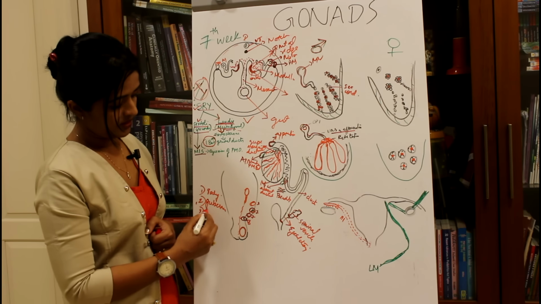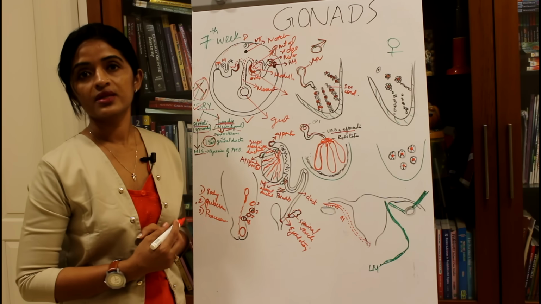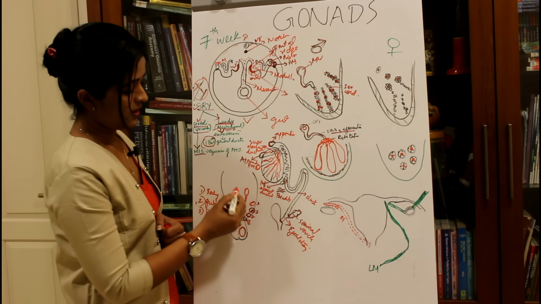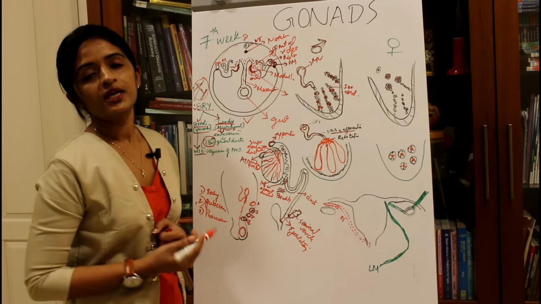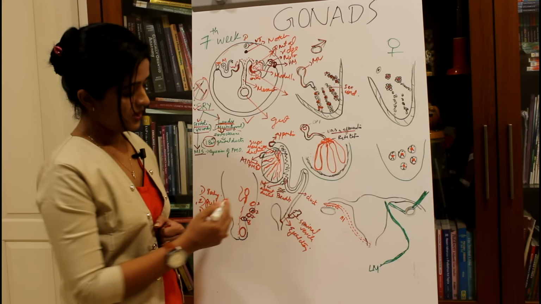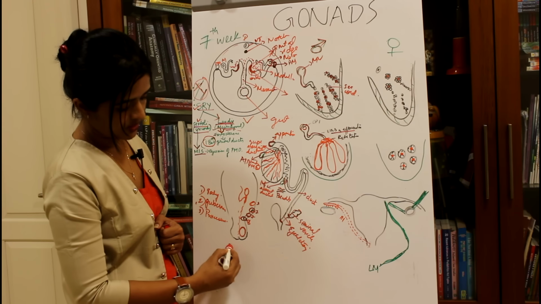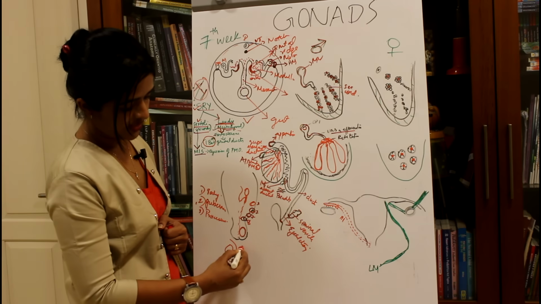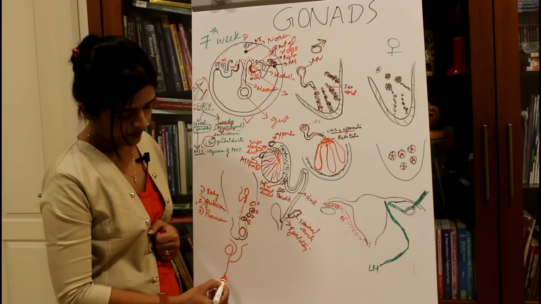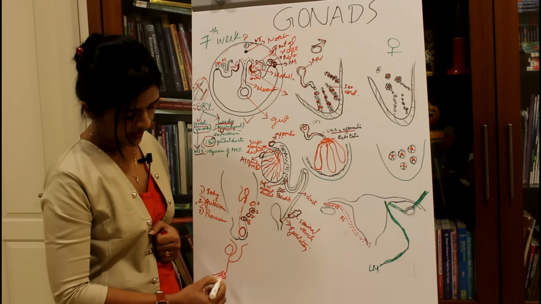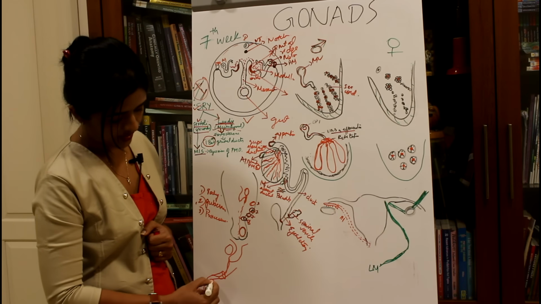The third factor is the processus vaginalis. Processus vaginalis is actually a peritoneal sac. If the testis is lying here, you have a peritoneal sac developing in close relation with the testis. This will actually help the testis. So if you have the testis here, you have a processus vaginalis, which is a peritoneal sac like this. This will actually descend, and through the inguinal canal, this processus vaginalis will descend into the scrotal sac.